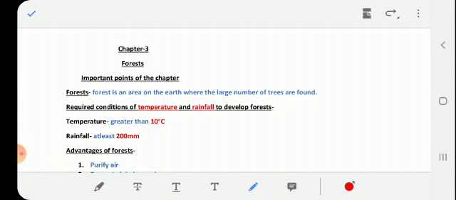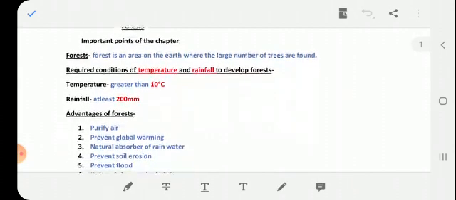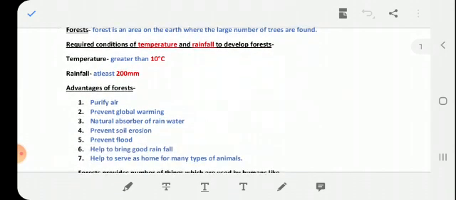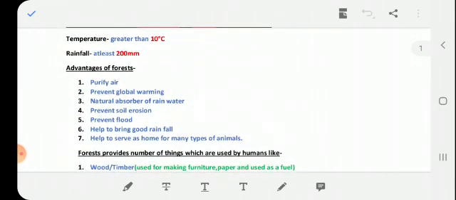Let us start. First term is forest. What is forest? Forest is an area on the earth where a large number of trees are found. Okay? And the second term: what are the required conditions of temperature and rainfall to develop forest? For temperature, it is greater than 10 degrees Celsius, and rainfall at least 200 mm. Clear? Next topic is advantages of forest.